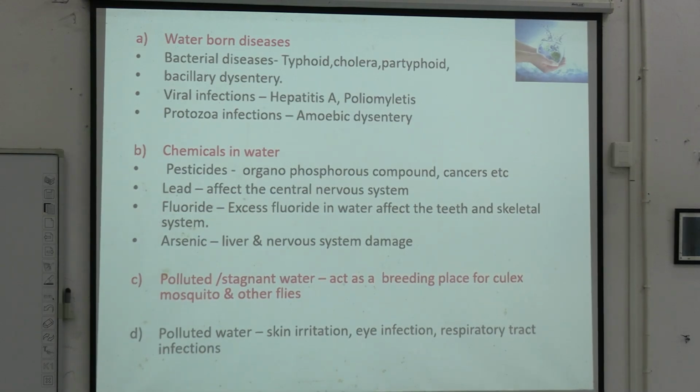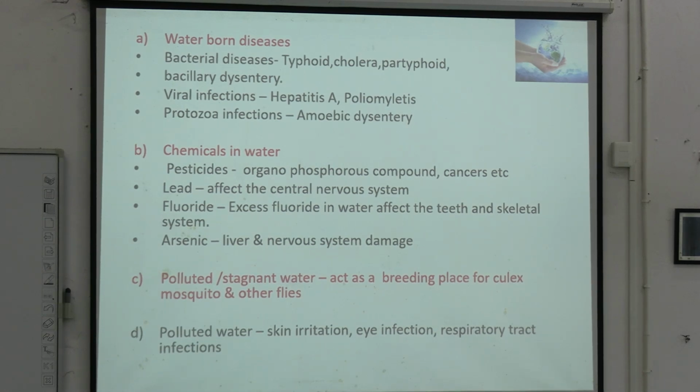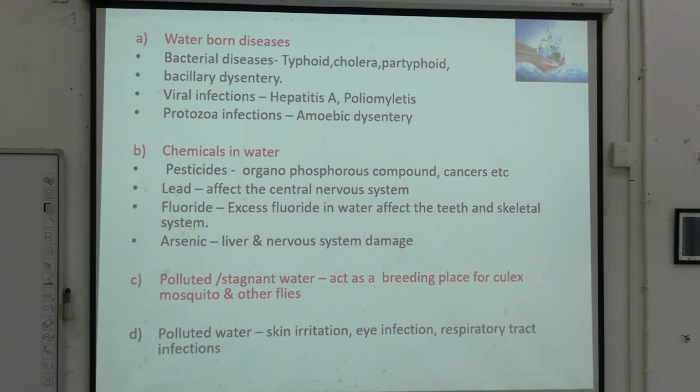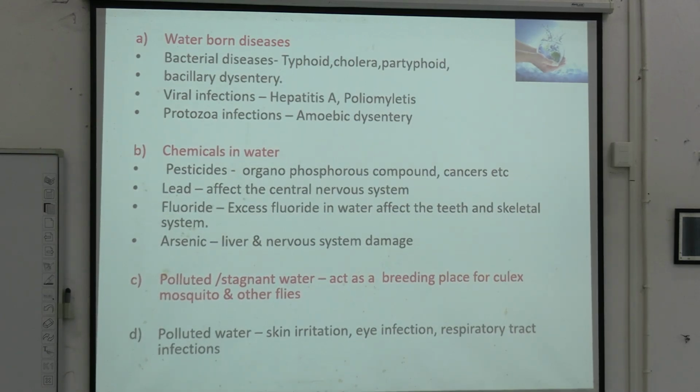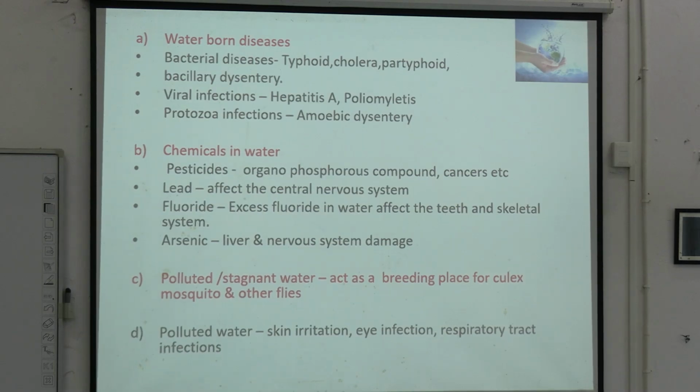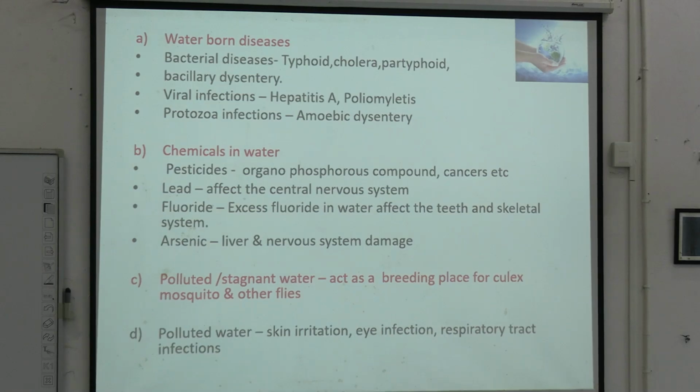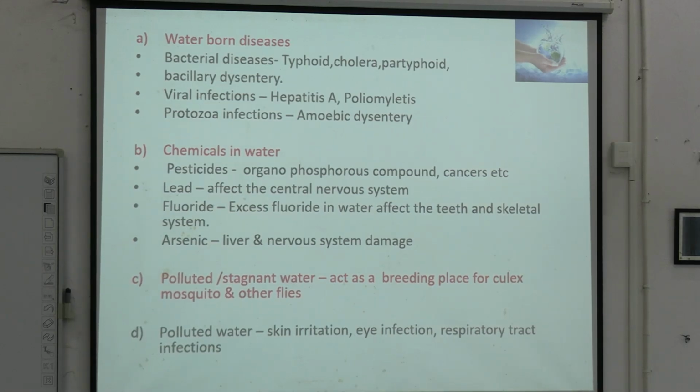Then again, chemicals in water, pesticides, organophosphorus compounds, they can cause cancers. Lead can affect the central nervous system. Fluoride, excess of fluoride affects the teeth and skeletal system. And arsenic. Now in West Bengal, arsenic is a big problem. You still have a lot of wells which have a high content of arsenic, particularly in South 24 Parganas and all. Then polluted stagnant water acts as a breeding place for Culex mosquito and other flies. And polluted water generally causes skin irritation, eye irritation, respiratory tract infections.